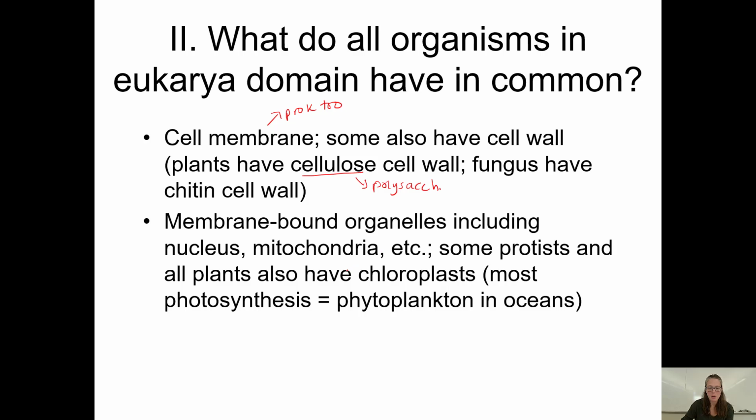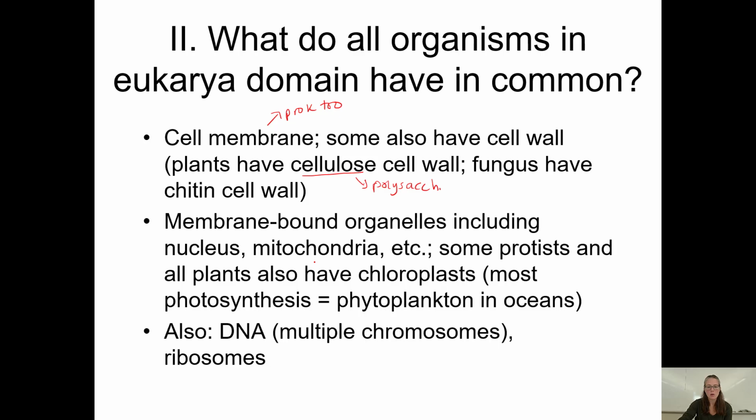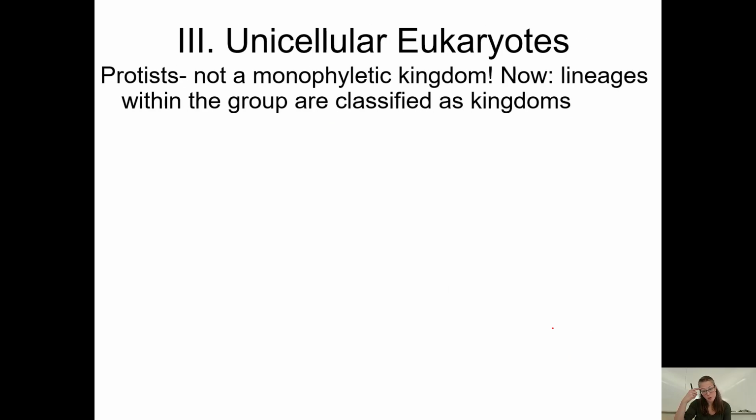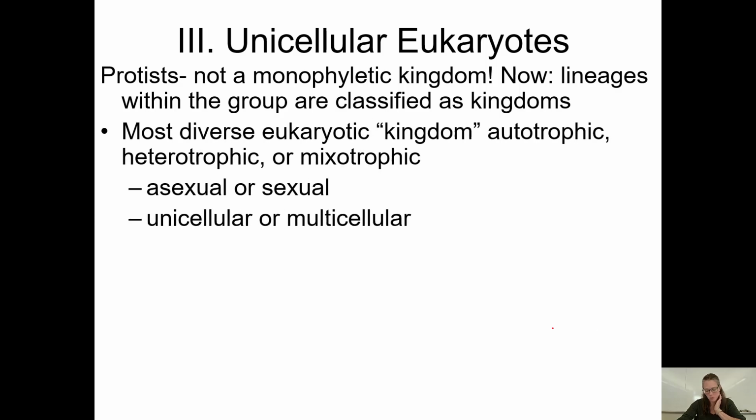Some protists and all plants have chloroplasts to help them do photosynthesis. They also have DNA. It's usually found in multiple chromosomes, and they have ribosomes, just like prokaryotes. There's a category of eukaryotes that are unicellular, called protists, but protists are not a monophyletic kingdom. There are lineages within the group that are classified as kingdoms. So let me explain what that means in a second.